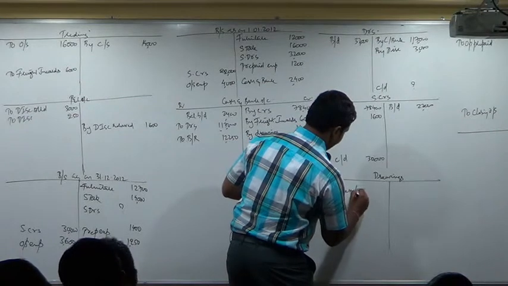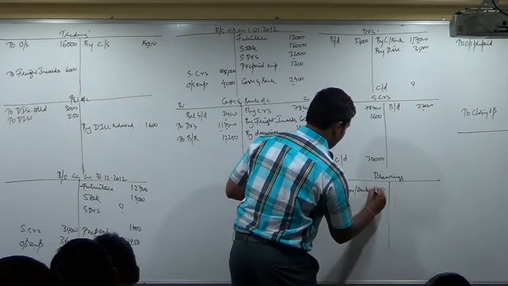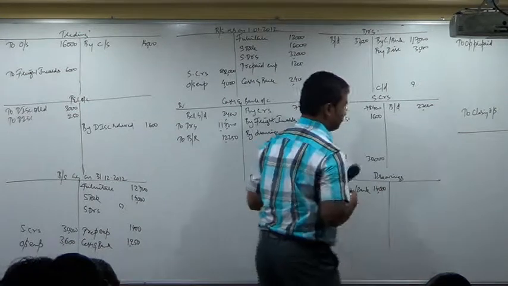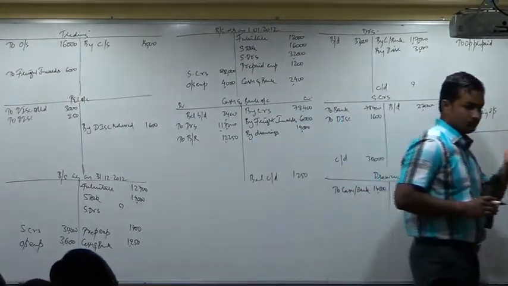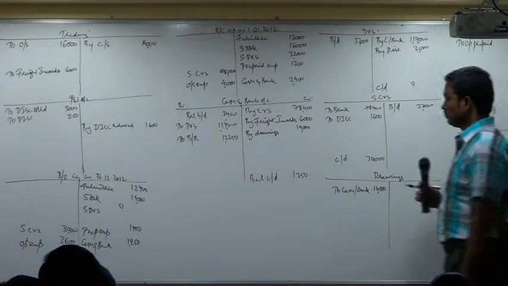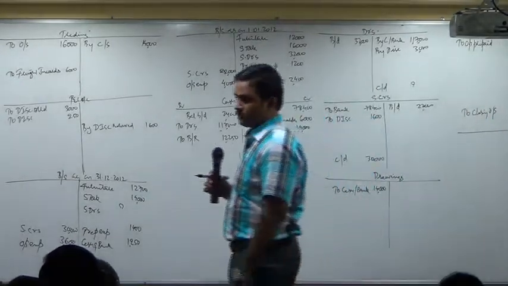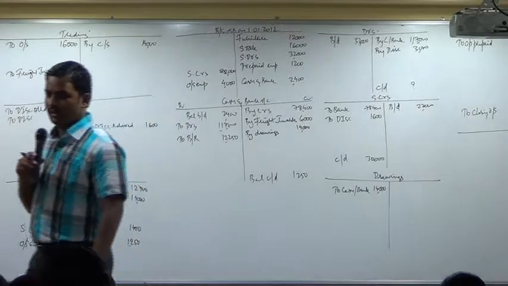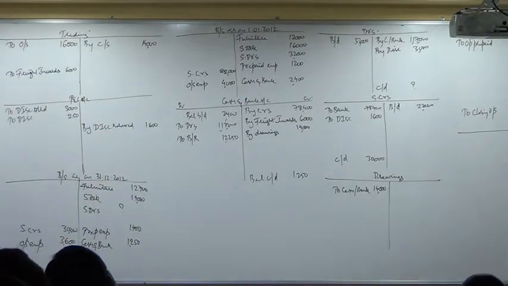To cash and bank 14,000. Later on we can show drawings in the closing balance sheet, don't worry about that.